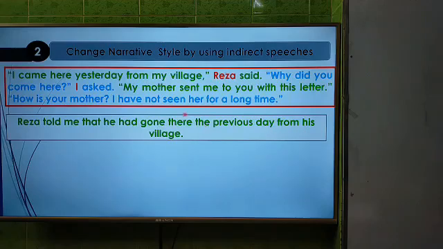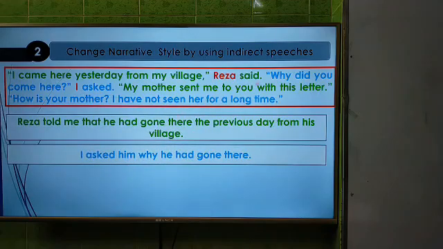Now go to the second sentence. Why did you come here? This is asked by me. That means I asked the question to Raja. So the answer will be I asked him. And here the question is interrogative. Why did you come here? This is in past indefinite, so it will be past perfect according to the rules of narration. And you also know the structure of past perfect: subject plus had. As it is a WH question, it will start with the WH word, then the subject he, and after had, the past participle, and then gone there. Here will be there.